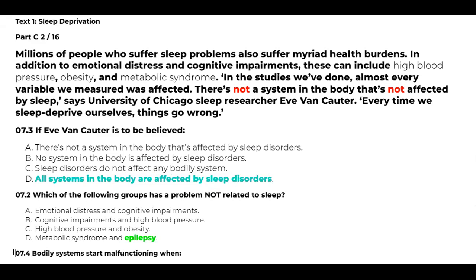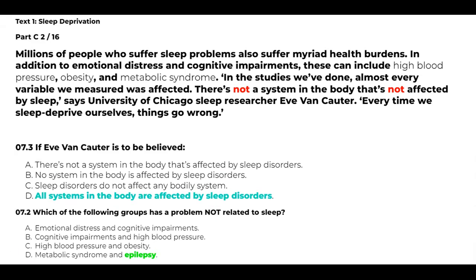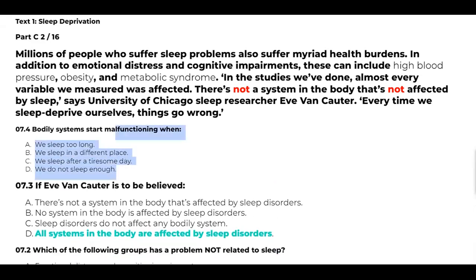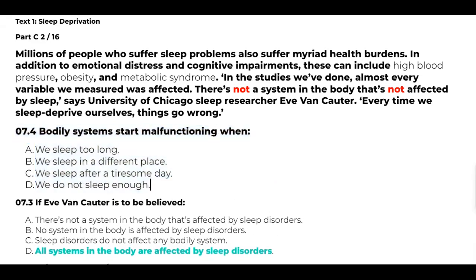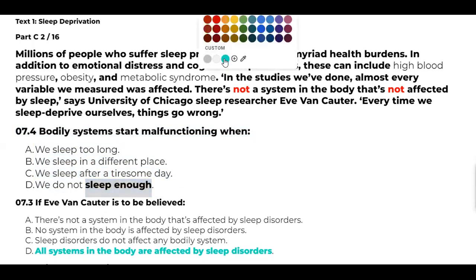We are moving to 7.4. Let's see how many of you are going to get the score for that. Okay, let's go to this. We have got other questions to deal with. Bodily systems start malfunctioning when we sleep too long; we sleep in a different place; we sleep after a tiresome day; we do not sleep enough. The answer is supposed to be B. Can I know how many of you got that answer correctly?